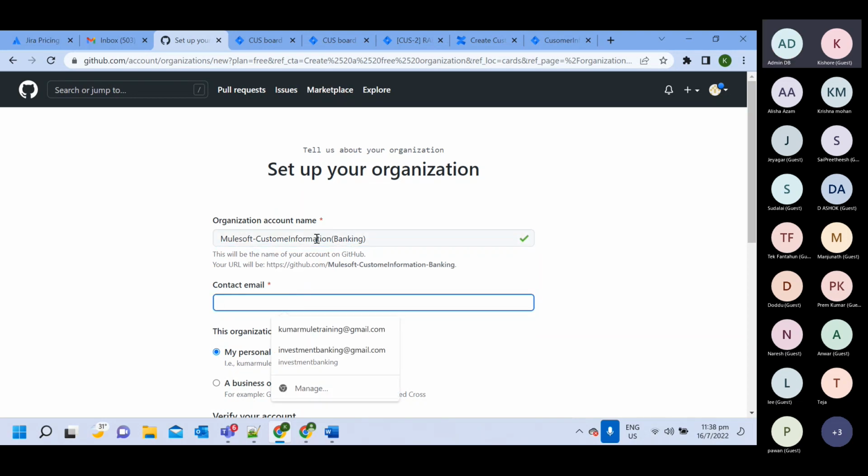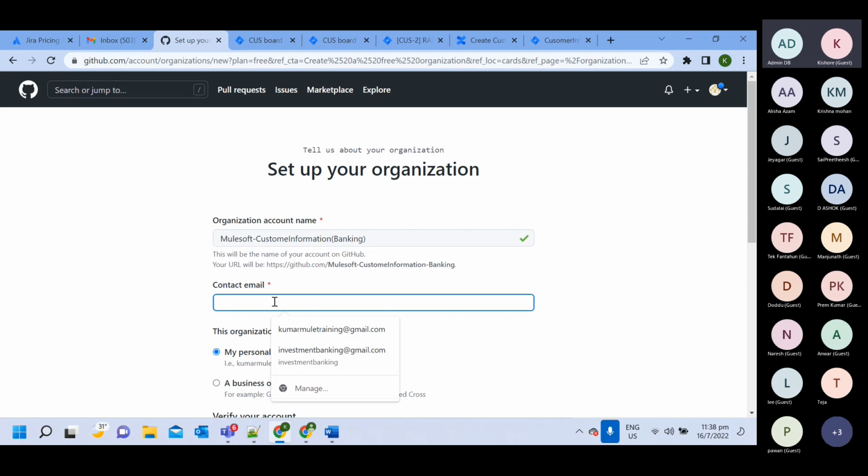Okay. In short, we can say this is not a complete project. This is one module of a project. Since within 2 months we can't do one complete project, this is just one module of the project: customer information.